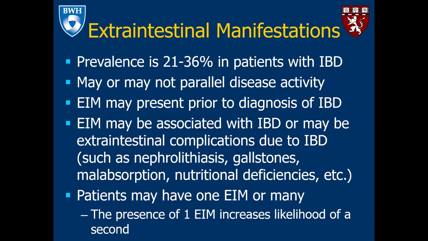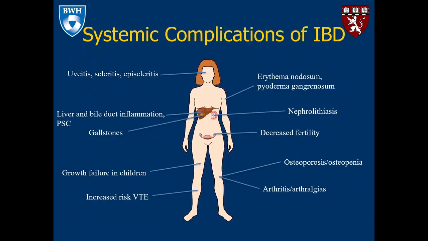They may be associated with IBD, or there are also extraintestinal complications that are not necessarily manifestations that may be due to IBD disease activity or the disease itself. These may include nephrolithiasis, kidney stones, malabsorption, and nutritional deficiencies, among others. Patients may have one or more extraintestinal manifestations, and patients who have the presence of one extraintestinal manifestation are more likely to have a second or a third.